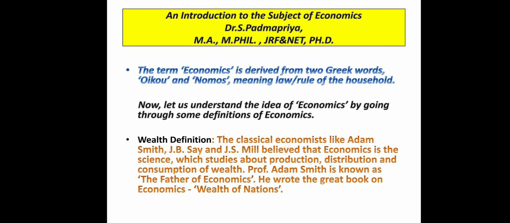Now, let us understand the idea of economics by going through some definitions of economics. One of the earliest definitions of economics was given by Adam Smith. Professor Adam Smith, J.B. Say, and J.S. Mill were some of the preeminent classical economists who believed that economics is the science which studies about production, distribution, and consumption of wealth. Professor Adam Smith is known as the father of economics. He wrote the great book on economics known as The Wealth of Nations.